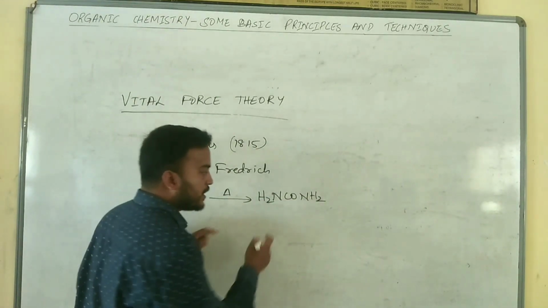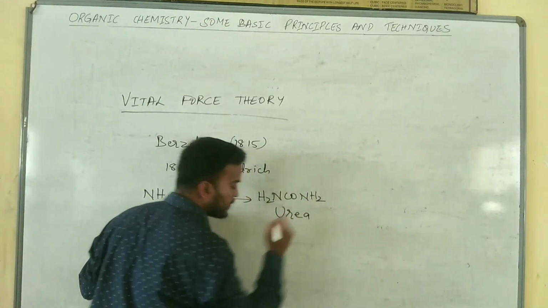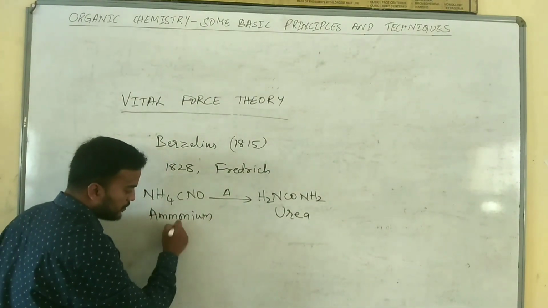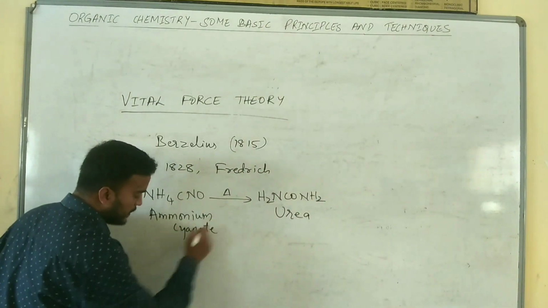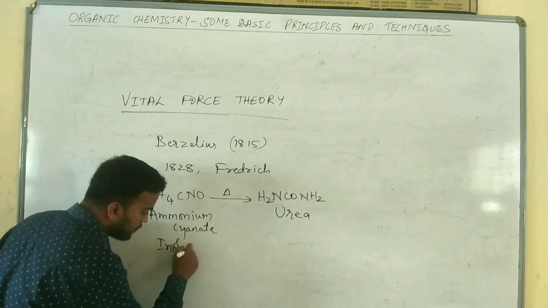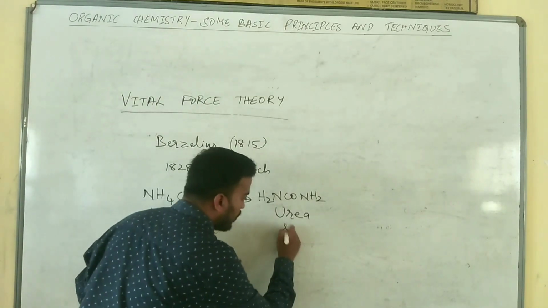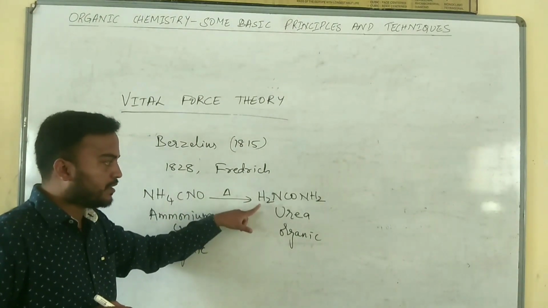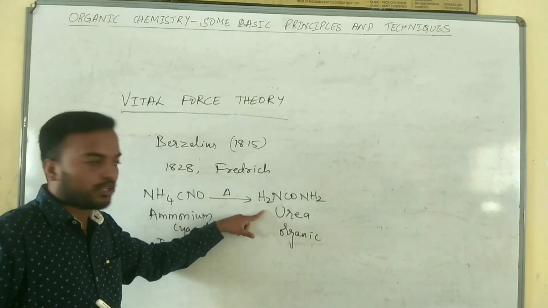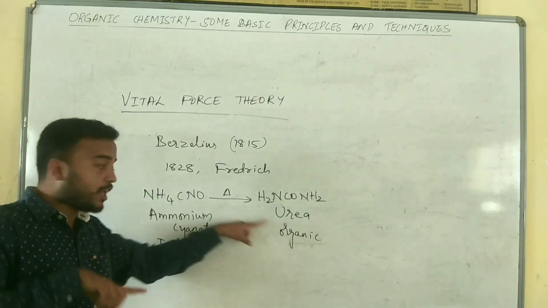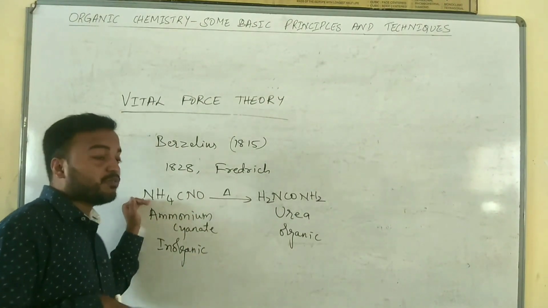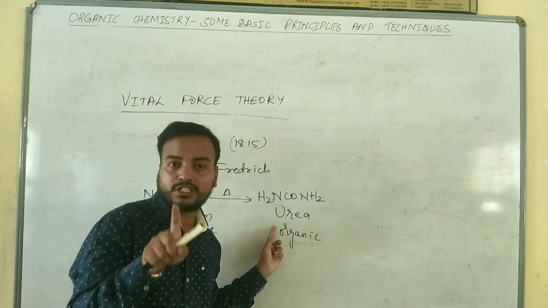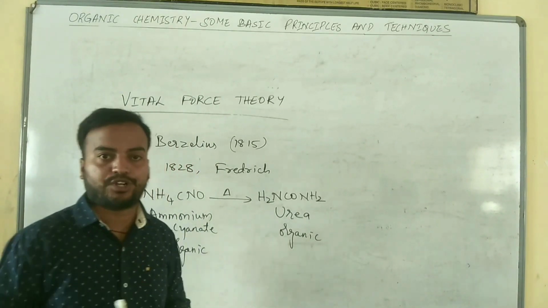It is the first organic compound prepared in laboratory. Ammonium cyanide is an inorganic compound and urea is an organic compound. Friedrich obtained a well-known organic compound called urea from an inorganic compound, ammonium cyanide, without living system. Hence, urea was the first organic compound prepared in chemical laboratory.